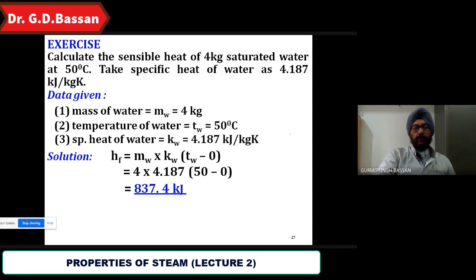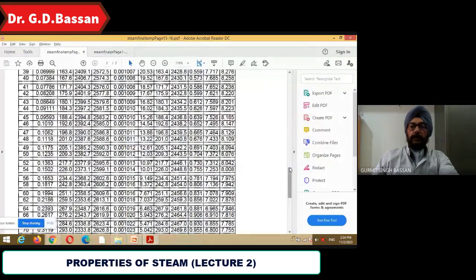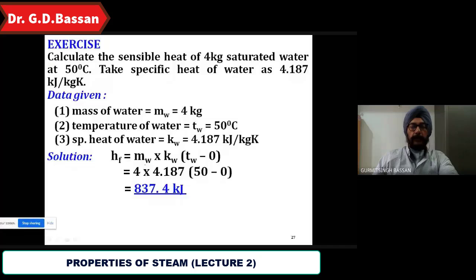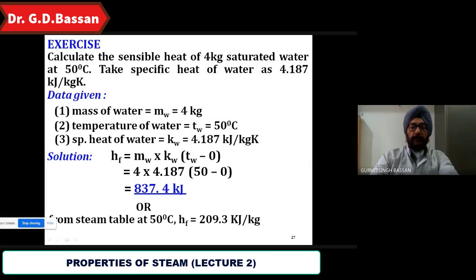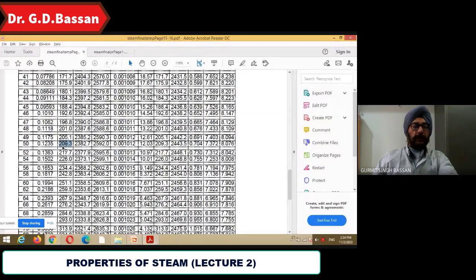Okay, and what will be the second way? It is 50 degrees Celsius. This is your steam table. Can you see the steam table? Here comes your 50 degrees. What value is coming? HF is equal to 209.3, from the steam table at 50 degrees Celsius. That is kilojoule per kg, so per kg your HF is this much.